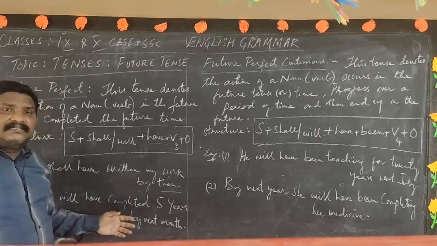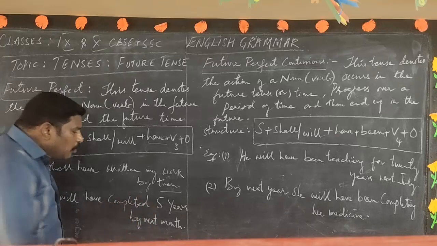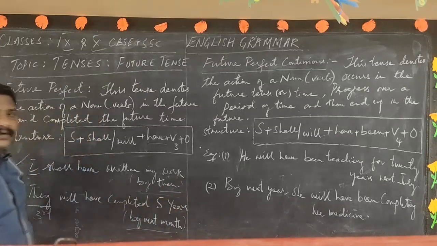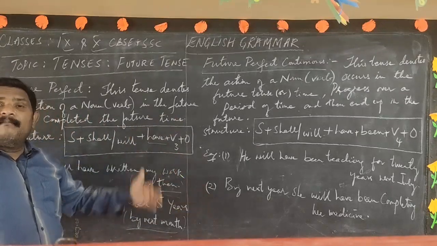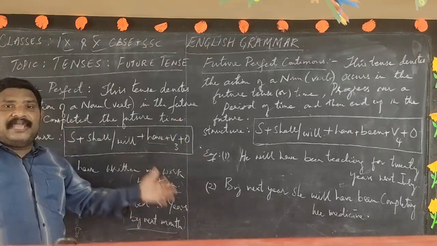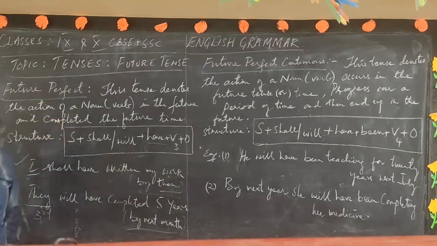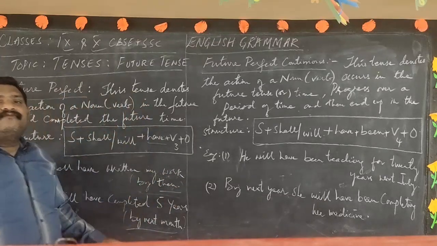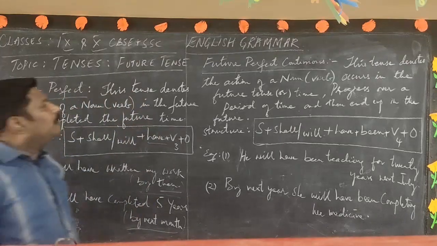If you observe both sentences, there is a time phrase over here. By then they will have completed. By next month, by next year, by next day, by next hour they will have completed. The actions are predicted in the present time. So this is the future perfect tense.